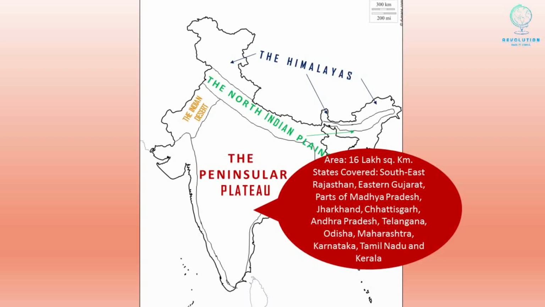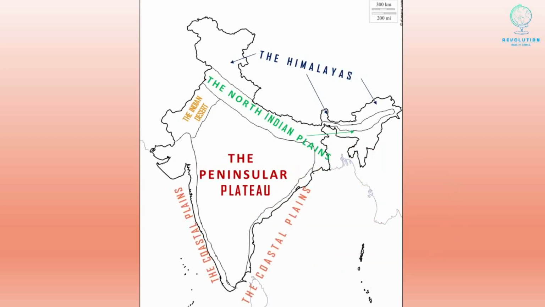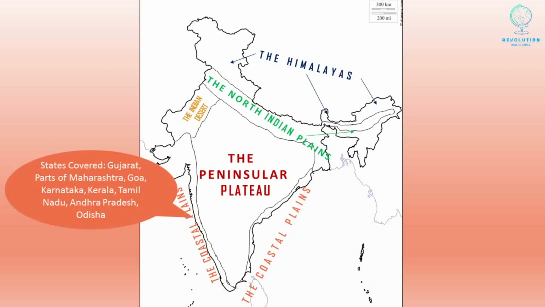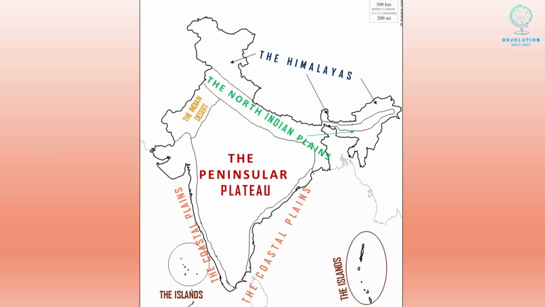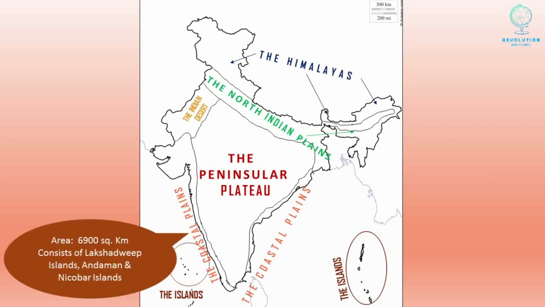Tamil Nadu and Kerala. The fifth physical features of India are the coastal plains, that is the western coastal plains and the eastern coastal plains. They are lying in the states of Gujarat, parts of Maharashtra, Goa, Karnataka, Kerala, Tamil Nadu, Andhra Pradesh and Odisha. The last physical features are the islands. They cover an area of 6,900 square kilometers. They consist of Lakshadweep Islands in Arabian Sea and Andaman and Nicobar Islands in Bay of Bengal.